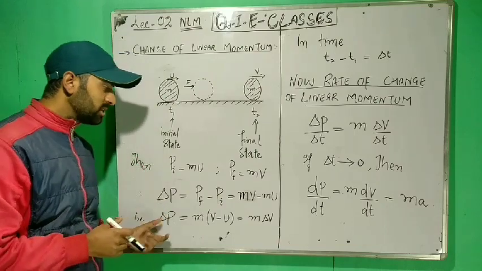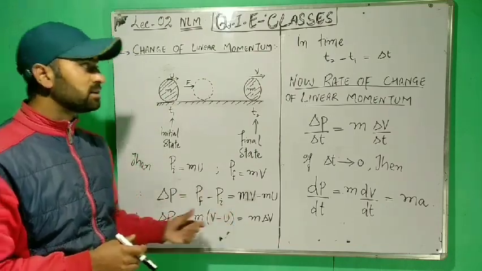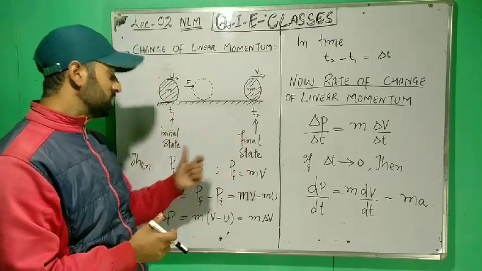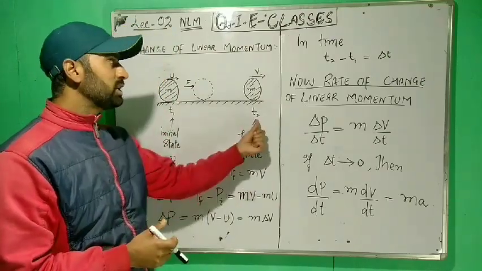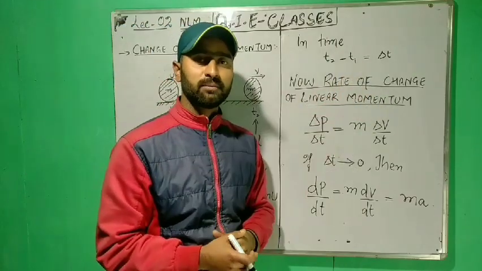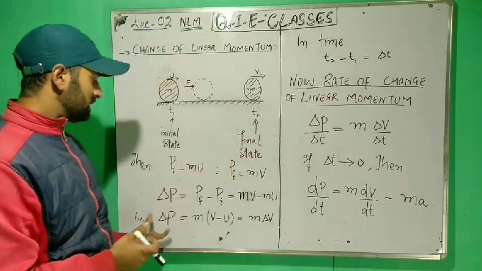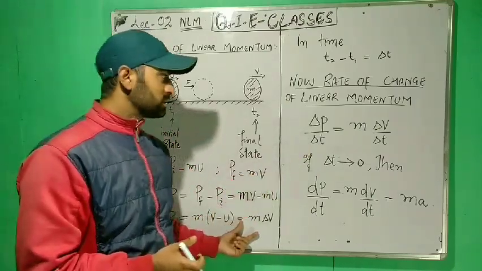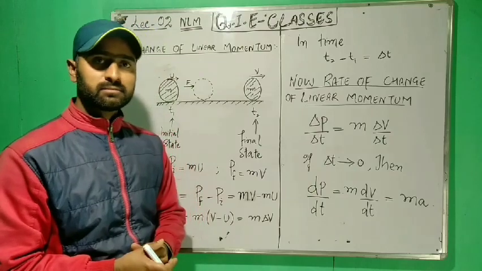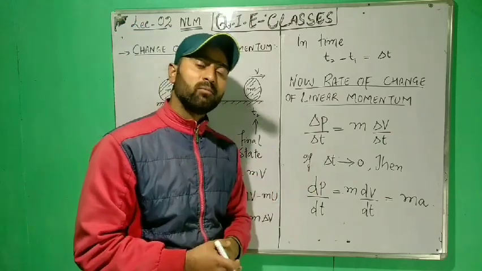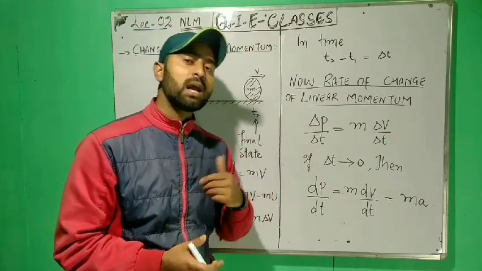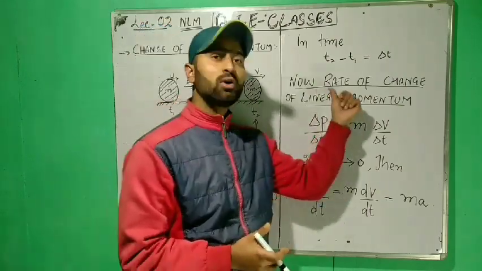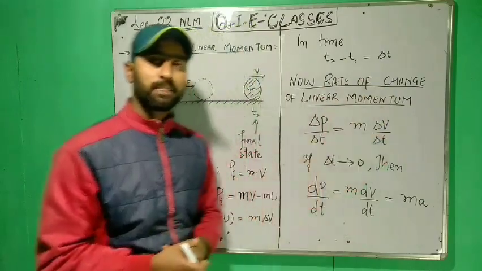Now, if we divide this equation on both sides by the time in which this change in momentum takes place, for example here in time t2 minus t1, simply called delta t, then we can write delta p upon delta t is equal to m times delta v upon delta t. This change in momentum with respect to the time interval within which it takes place is known as the rate of change of linear momentum.